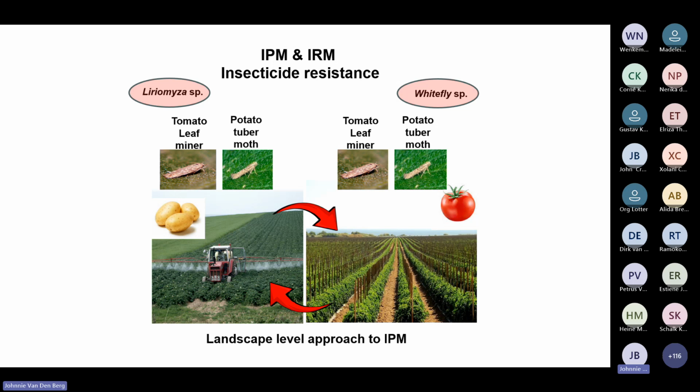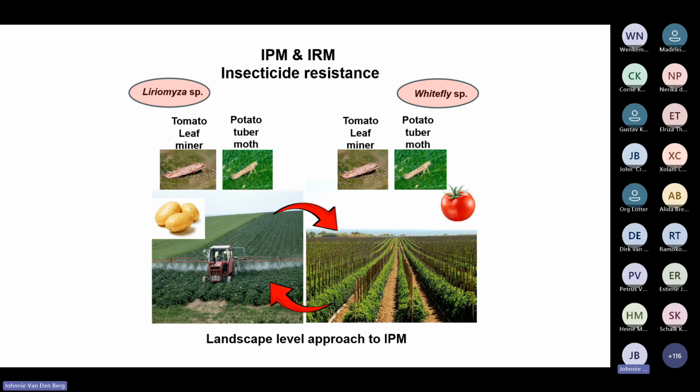In this picture I showed to you, that's what I mean by landscape level IPM. What I mean by that is that we should not focus only on a field with a pest.